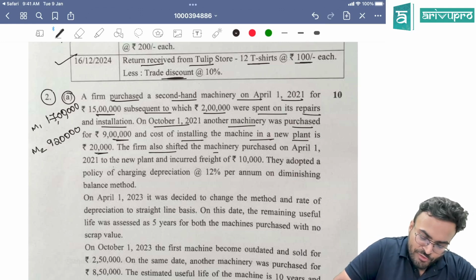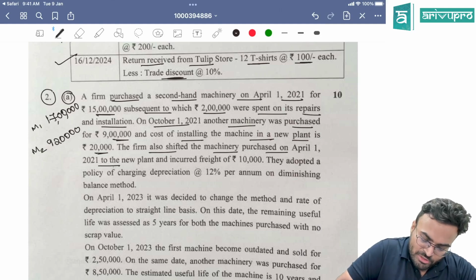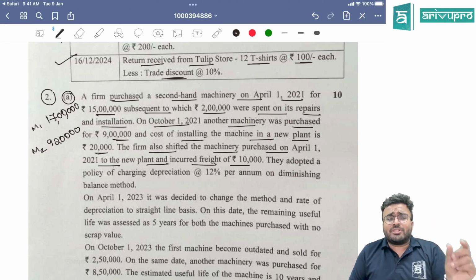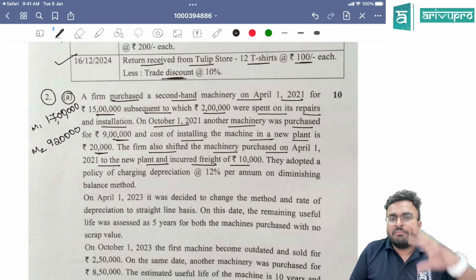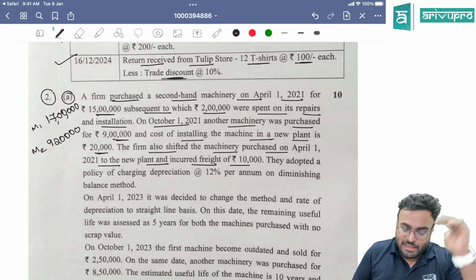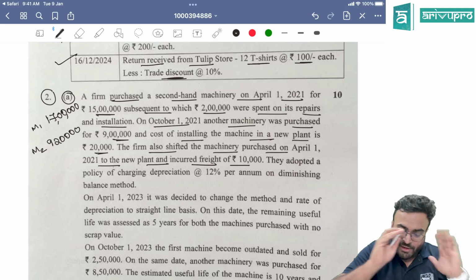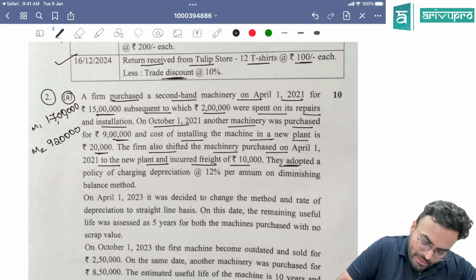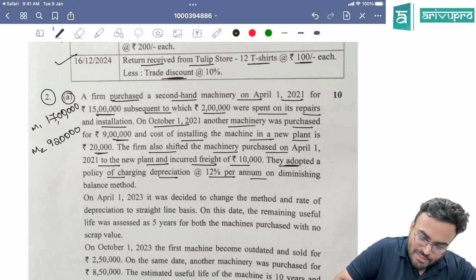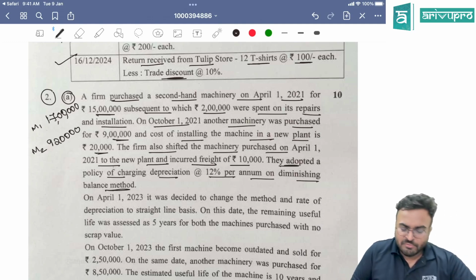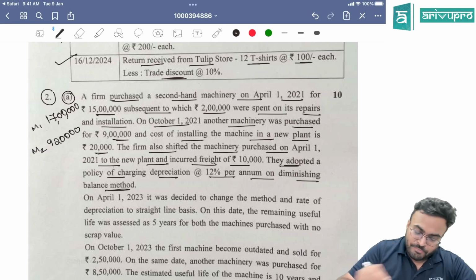The firm also shifted the machinery purchased on 1st April 2021 to the new plant, incurring a freight of 10,000. Shifting the machinery from one location to another is an expense which will go to P&L. It will not be added to the machine. Machine value will remain the same. They adopted a policy of charging depreciation of 12% per annum on diminishing balance method. What method are they following? Diminishing balance method. Clear? Okay.